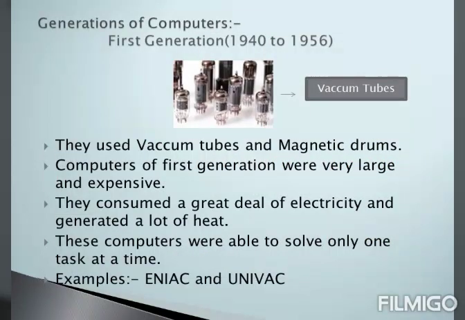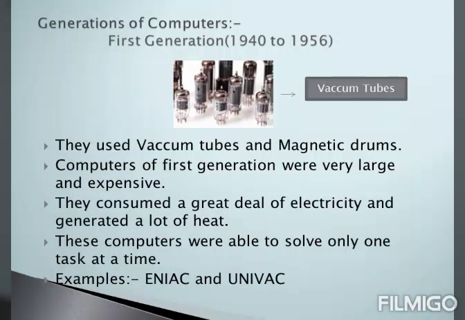Now students, let us start with the next topic of the chapter, that is generation of computers. Students, generation of computer means how the computers of one generation differ from the computers of the next generation. Usually they differed in the sizes, the components used and the time they took to solve a given task.